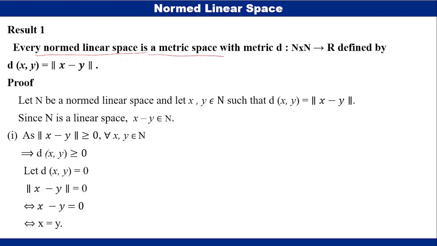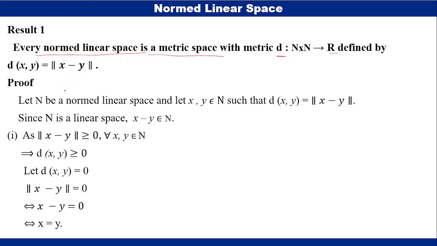To prove this, we have a function d such that d from n cross n to R is defined by d of xy is equal to norm x minus y, where x, y are taken from the linear space n.